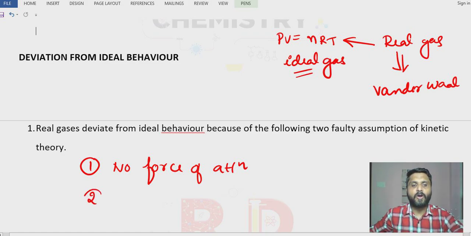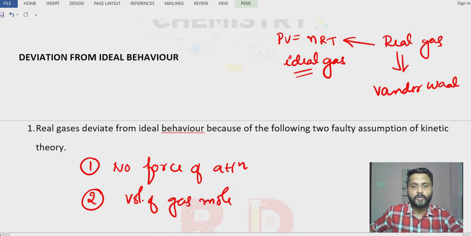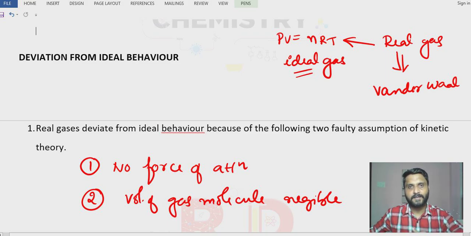The second wrong postulate says that the volume of a gas molecule is negligible compared to the total volume occupied by the gas. These two wrong postulates led to the wrong equation, that is the ideal gas equation. Now we have to rectify this to get the new equation called the van der Waals equation.